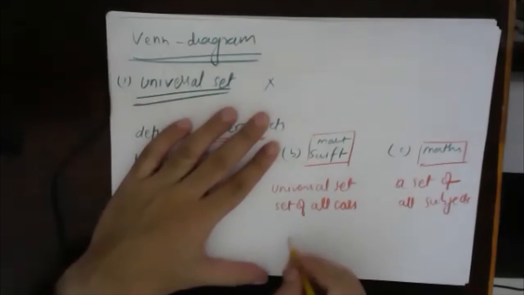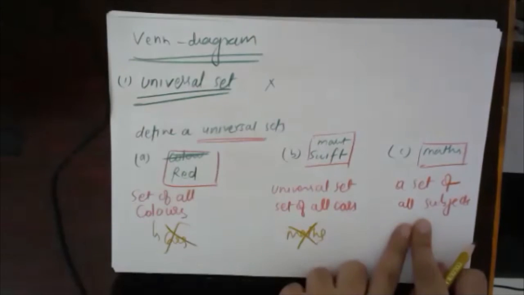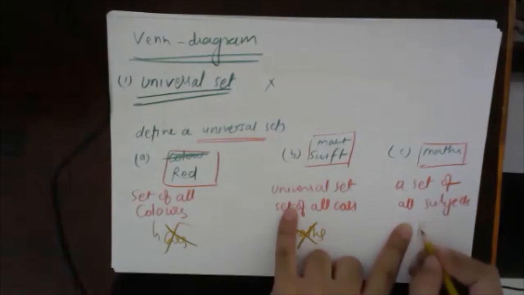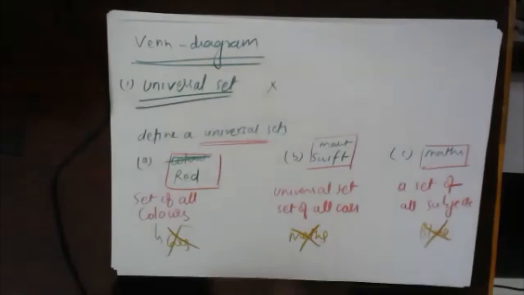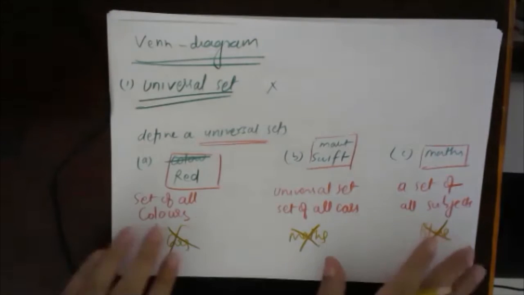This universal set does not contain maths. And this universal set does not contain blue. Right? Understood the difference? Universal set does not mean everything under the world. Universal set only means whatever is related in that particular question. Understood? Everybody understood? Fine. Very good.